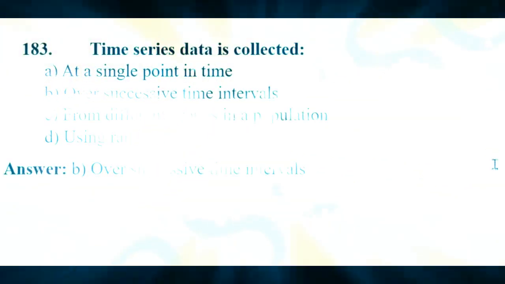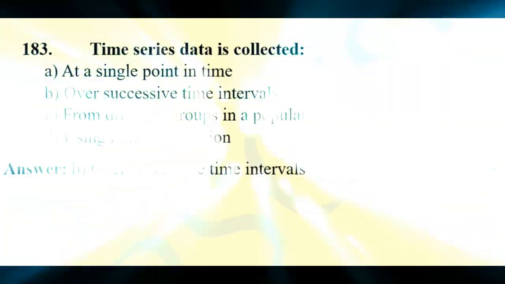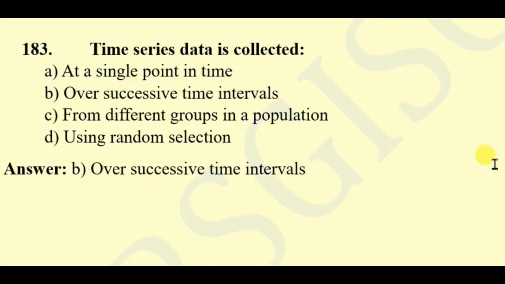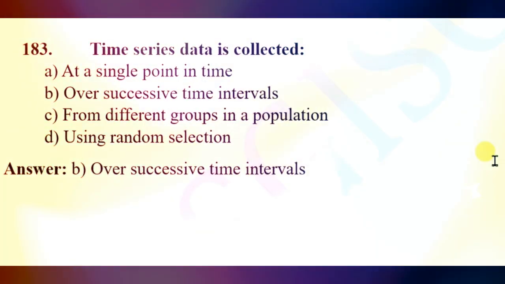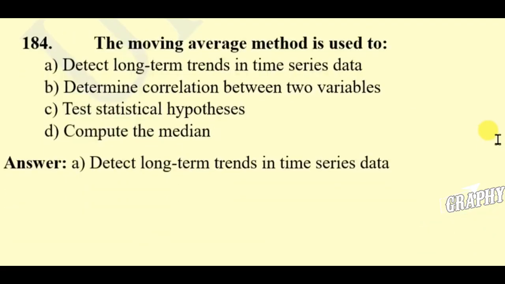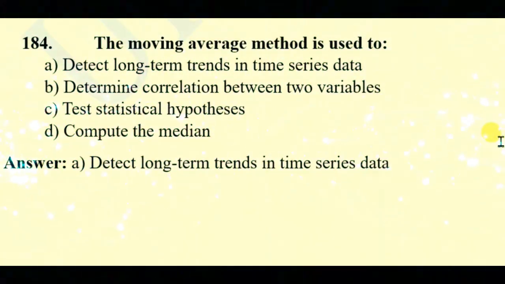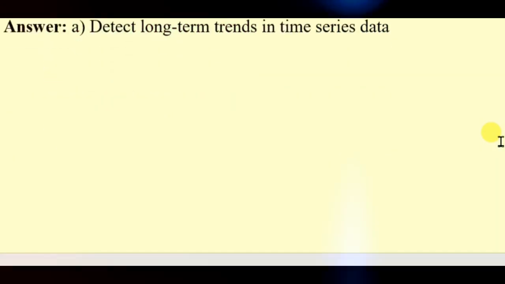Question 183. Time series data is collected at a single point in time, over successive time intervals, from different groups in a population using random selection. Here the right answer will be over successive time intervals. Question 184. The moving average method is used to detect long-term trends in time series data, determine correlation between two variables, test statistical hypothesis, compute the median. Here the right answer will be detect long-term trends in time series data.